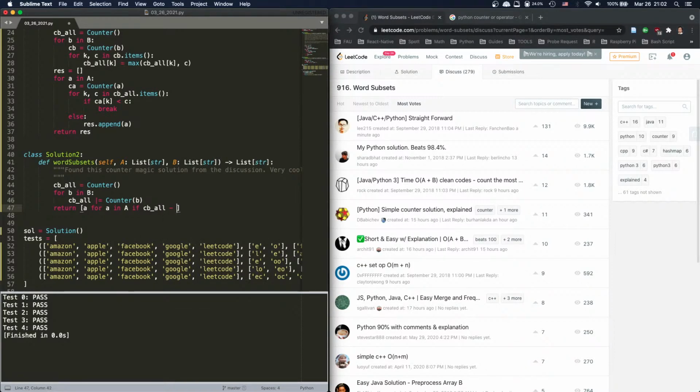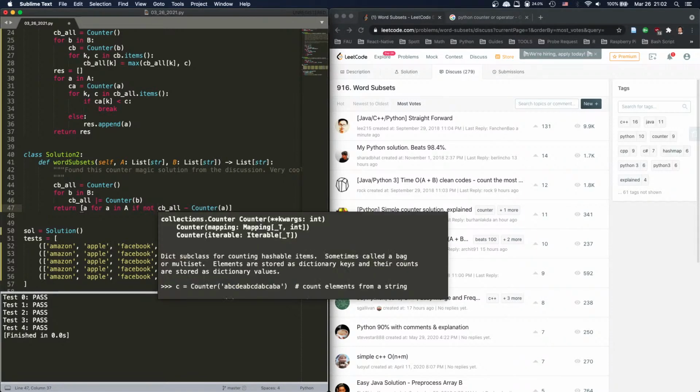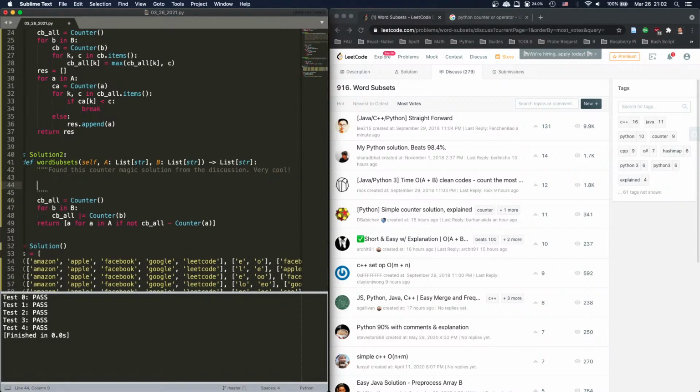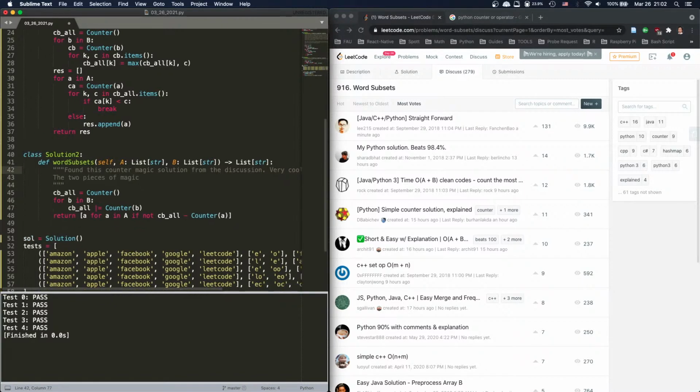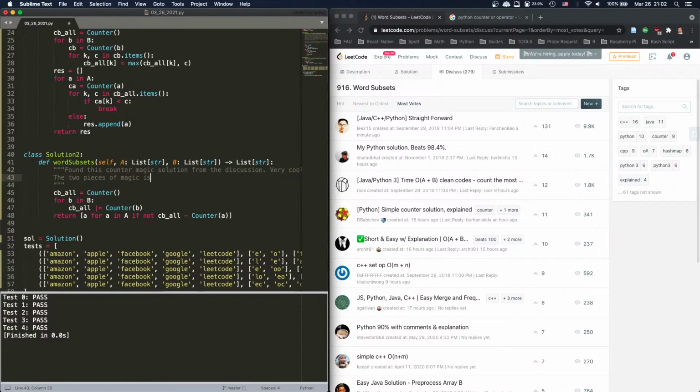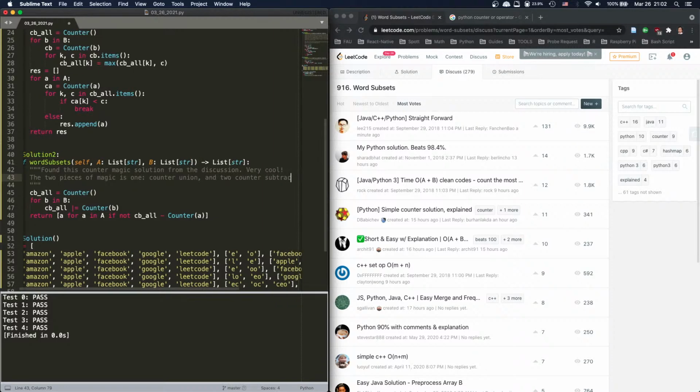If I minus, the result shall be empty. So minus counter A, if not. Right, so those are the two pieces of magic: one, counter union, and two, counter subtraction.